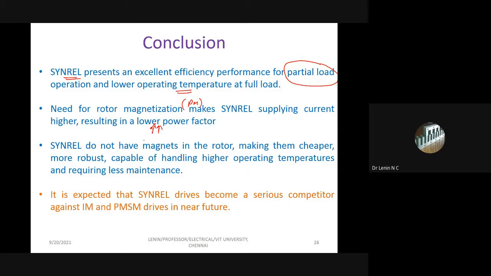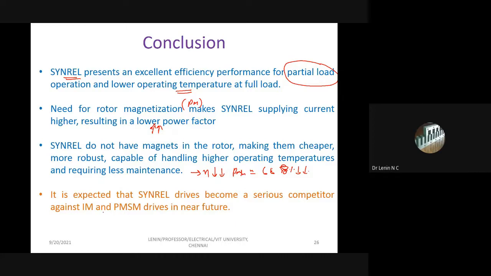So if we are not using the magnet, then the machine is going to be much cheaper, but the only problem is efficiency is poor. That means when compared with PMSM, the efficiency is approximately 6 to 8% lesser.